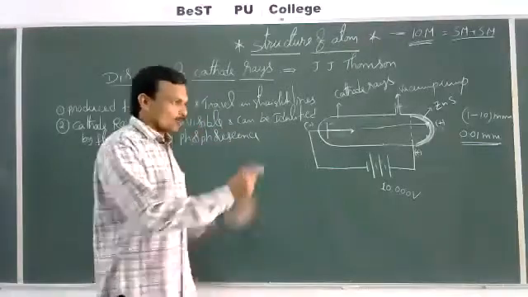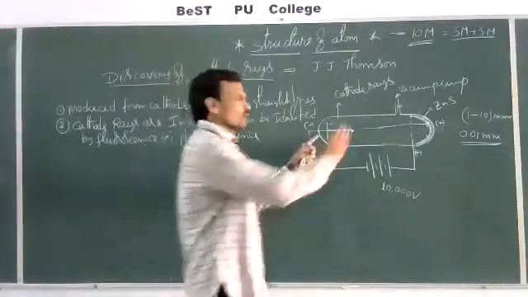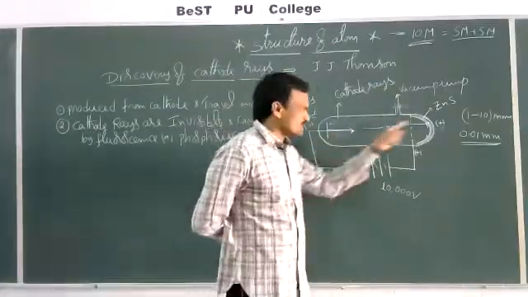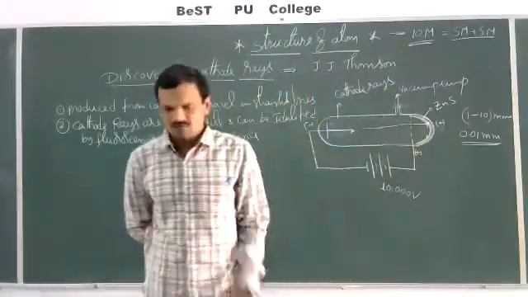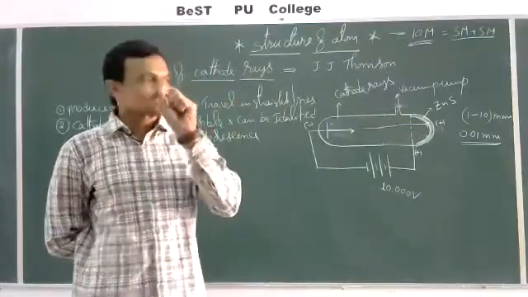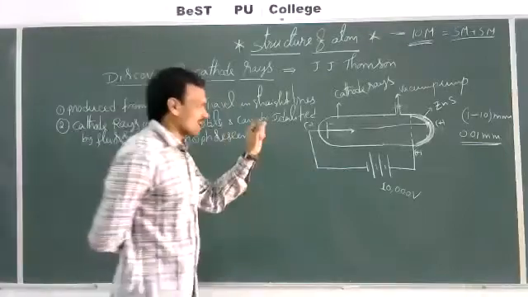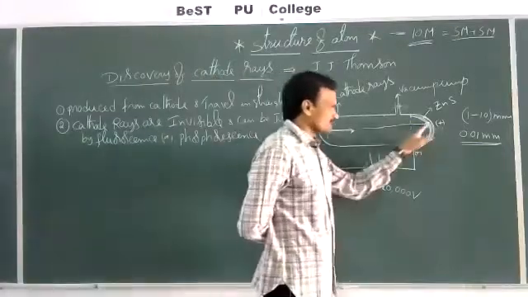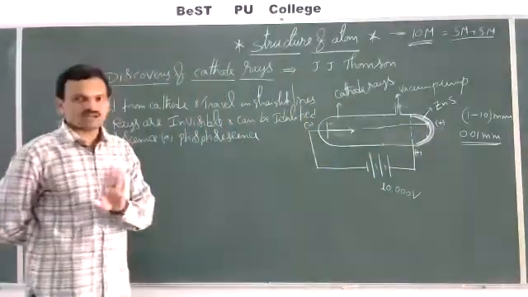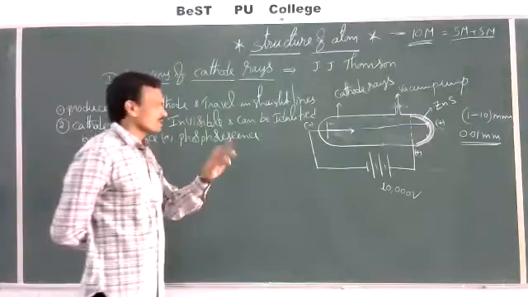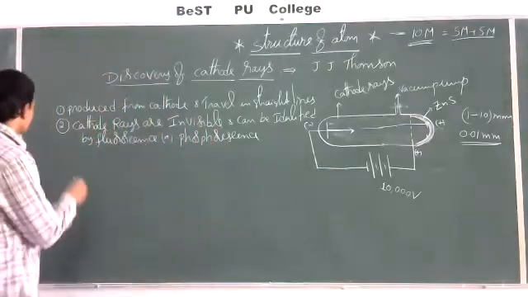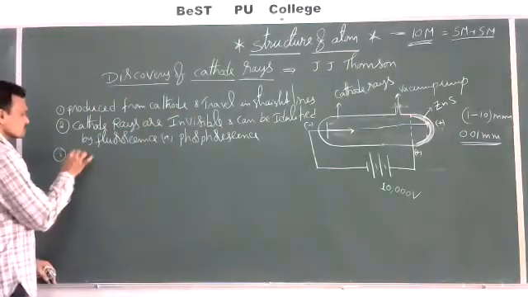Why? Behind that, the cathode will be there, and in front of the television is the screen. When these cathode rays touch the screen, we can observe a bright spot, the dark and bright, white and black spots. So whenever the cathode rays touch the photographic film, that means the screen, we can observe a bright spot there. So the cathode rays are not visible. They can be identified by the fluorescence or phosphorescence phenomenon.